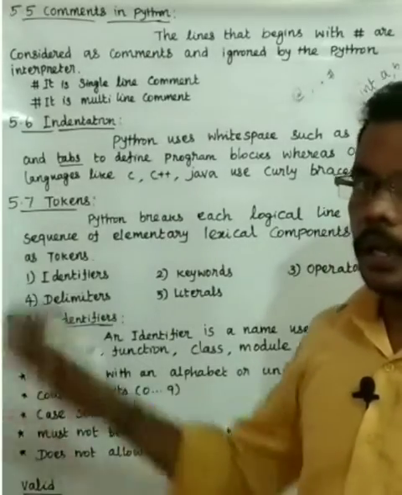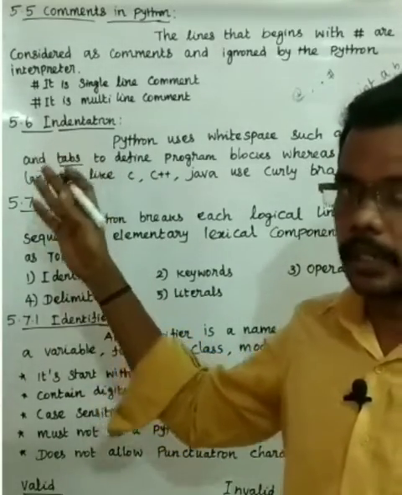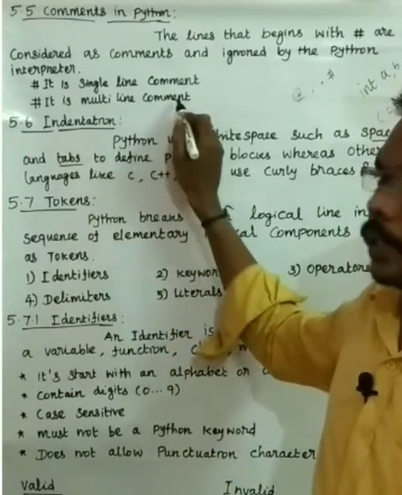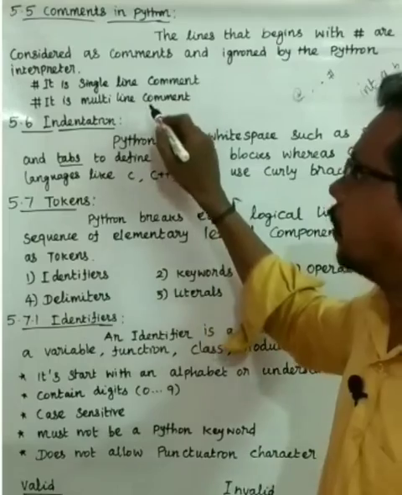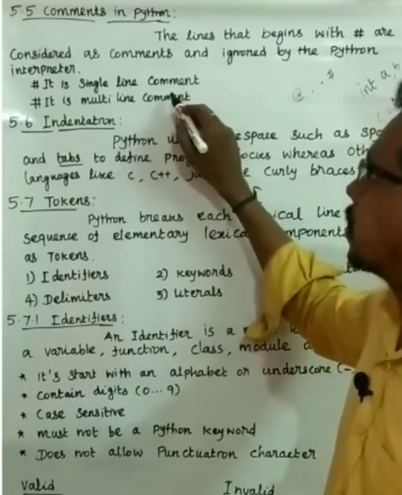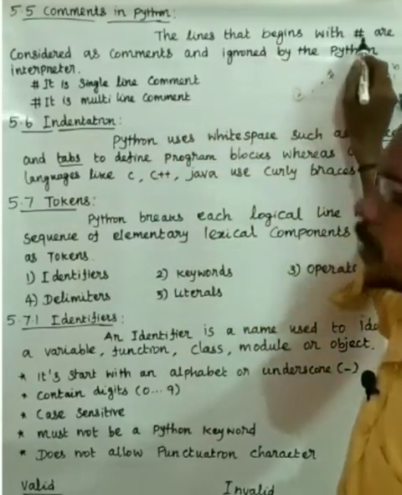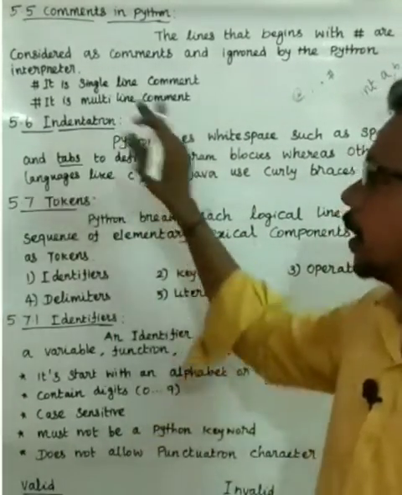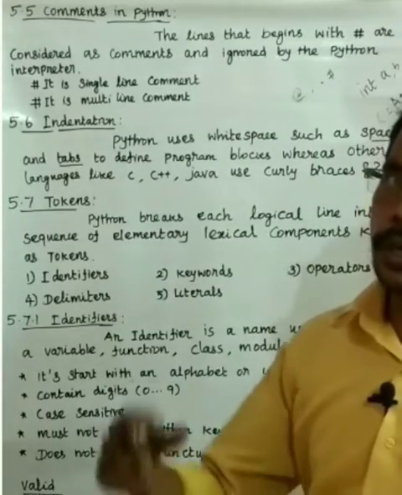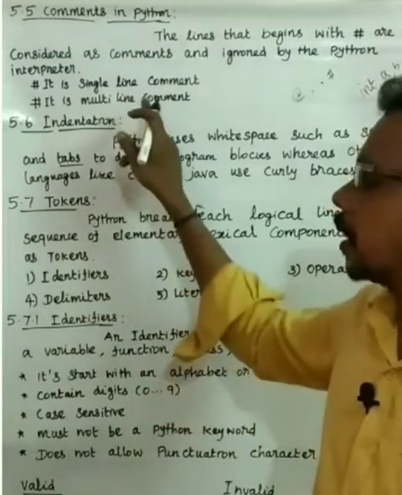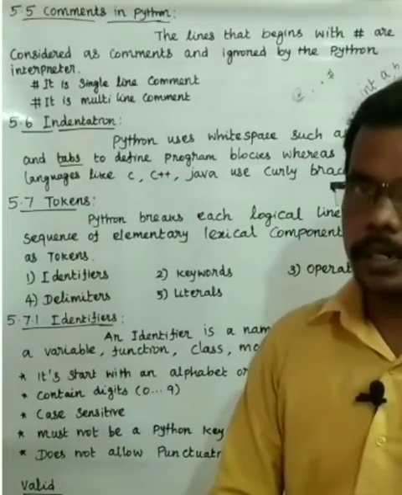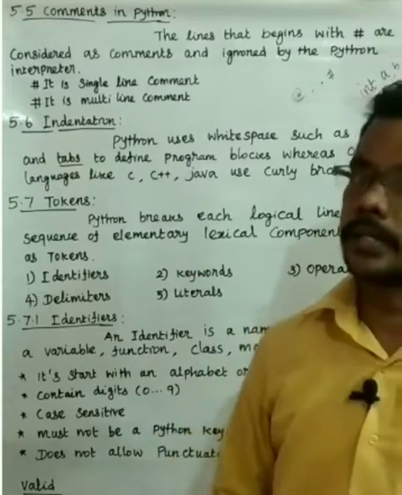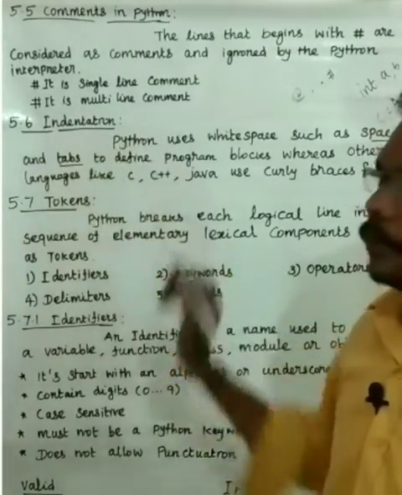So next, we can classify comments in Python into two kinds. First is the single-line comment, second is the multi-line comment. What is the difference between them? A single-line comment is a line that begins with a hash symbol. If you want to set a particular line as a comment, we can use the single-line comment. If we want to set more than one line as a comment, we can use the multi-line comment. How? It starts and ends with a hash symbol.